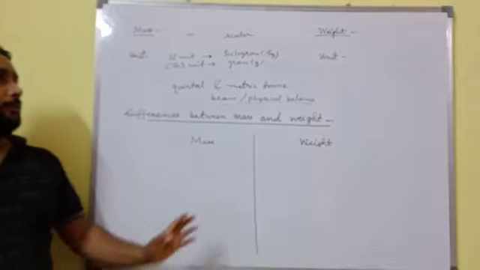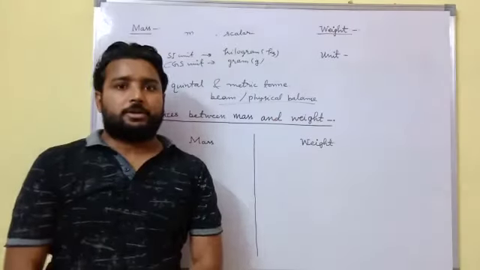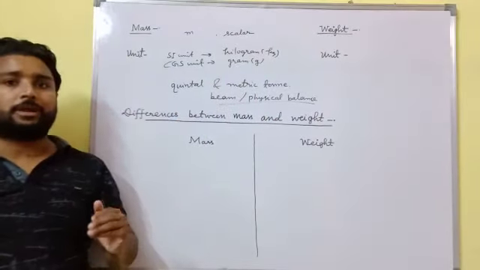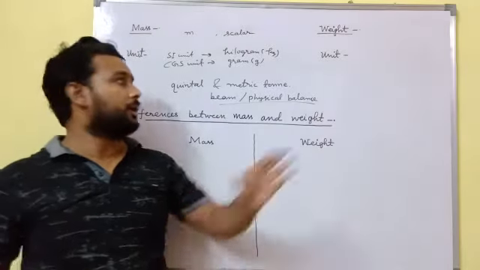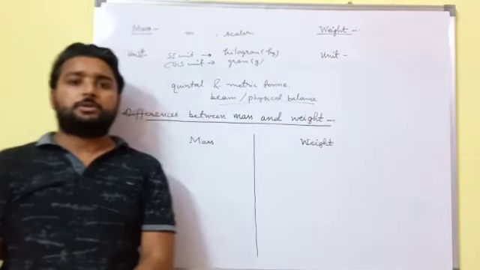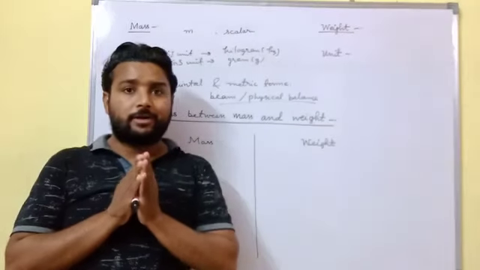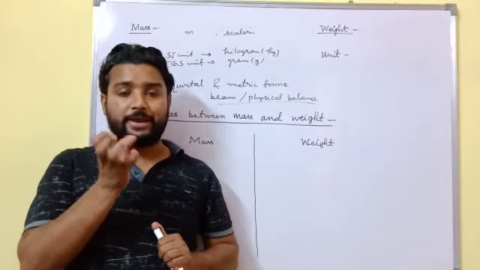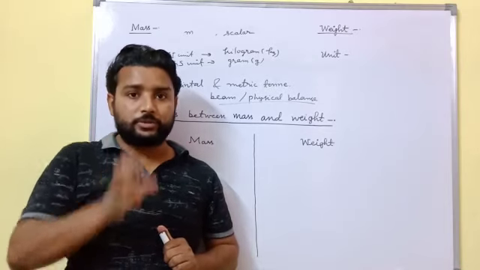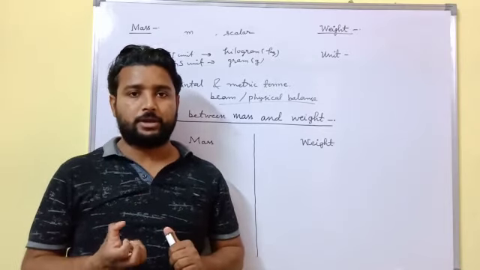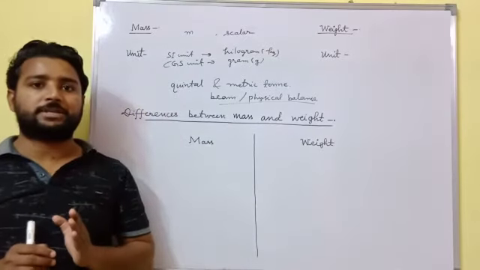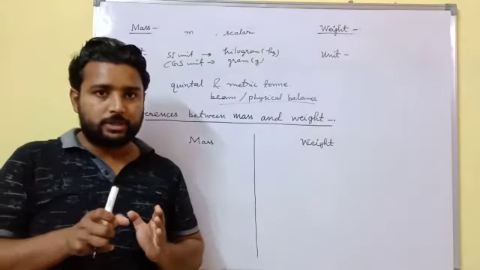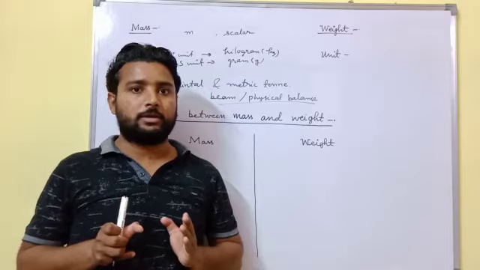Now, what is weight, and what are the SI and CGS units of weight? Actually, the weight of an object is the force with which the earth attracts it.